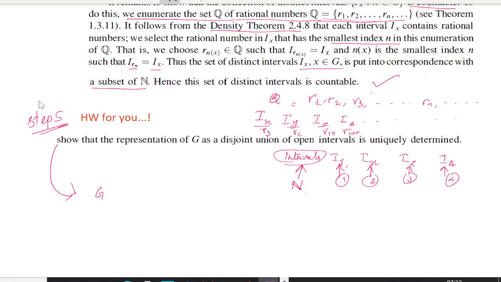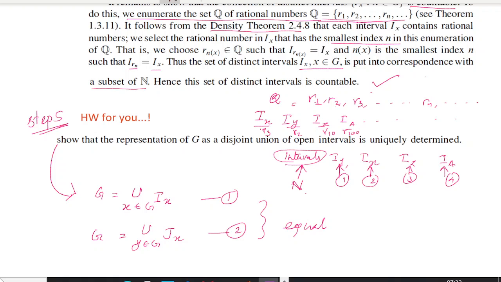I have expressed G as the union over x belonging to G of Ix. Now you take some other notation, G equal to the union over y belonging to G of Jy. Now we want to show that these two are equal. If you express it like this, we want to show that expression 1 and expression 2 are both equal.